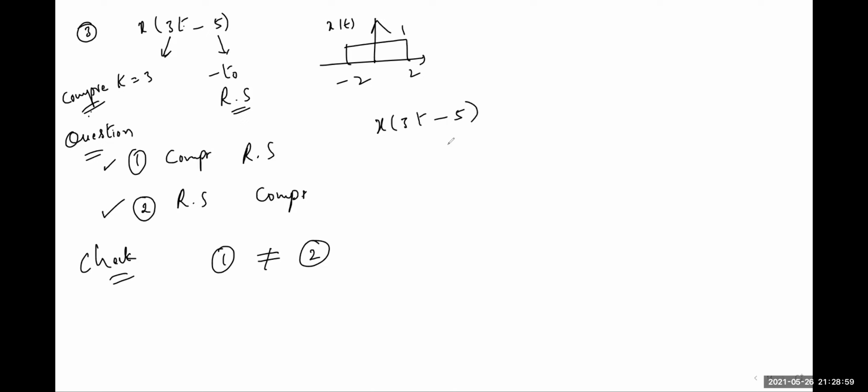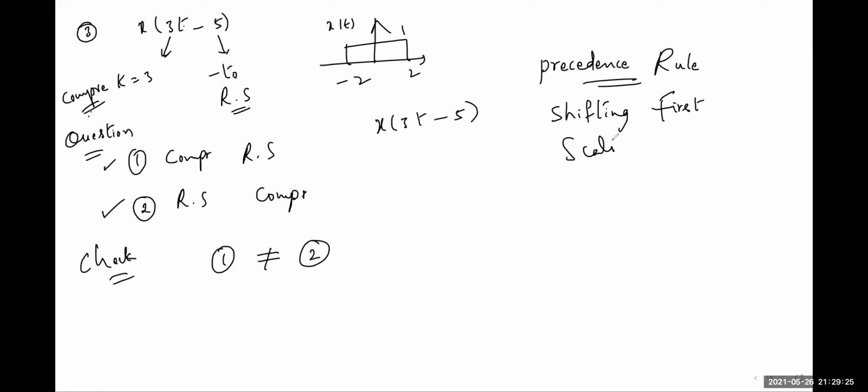For that, we need one particular order that is specified by the precedence rule. What the precedence rule says is, for operations on the independent variable, always perform shifting first, scaling next.